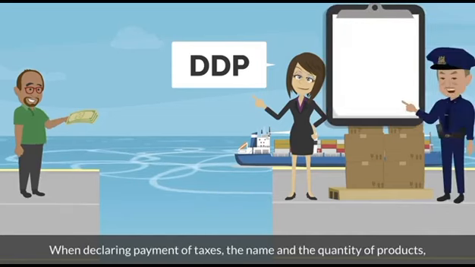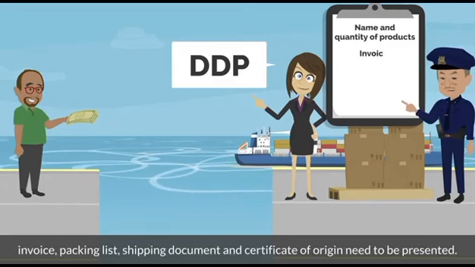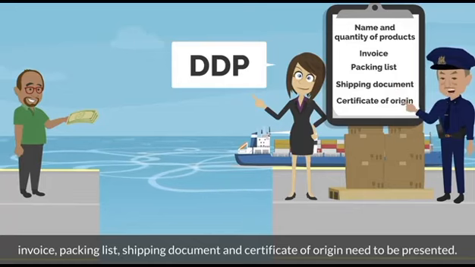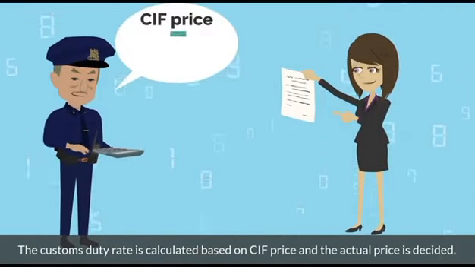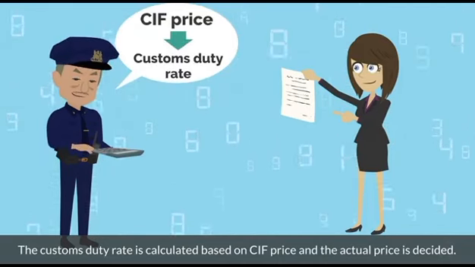When declaring payment of taxes, the name and the quantity of products, invoice, packing list, shipping document and certificate of origin need to be presented. The customs duty rate is calculated based on the CIF price, and the actual price is decided.